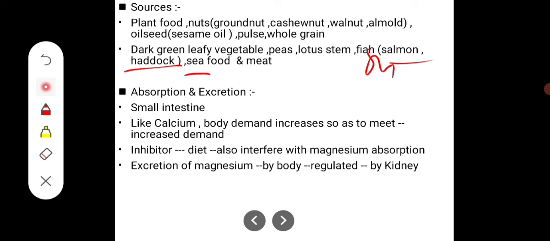Inhibitors present in the diet also interfere with magnesium absorption, just like in calcium, where inhibitors are the reason calcium is absorbed only 20 to 30% and the rest is excreted. Excretion of magnesium by the body is regulated by the kidney. The kidney decides how much magnesium is to be released, through the renin-angiotensin mechanism.